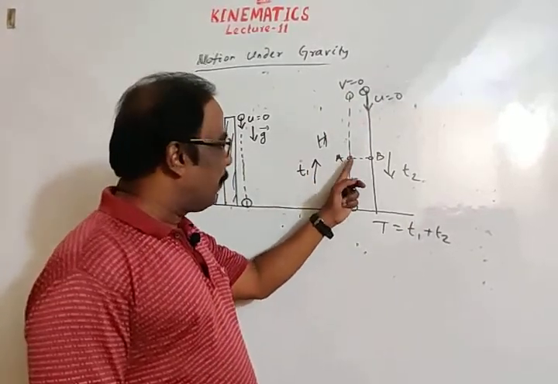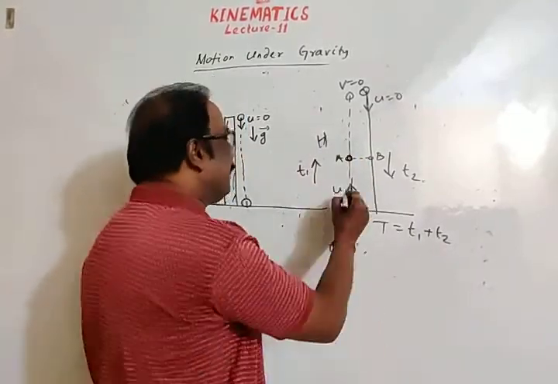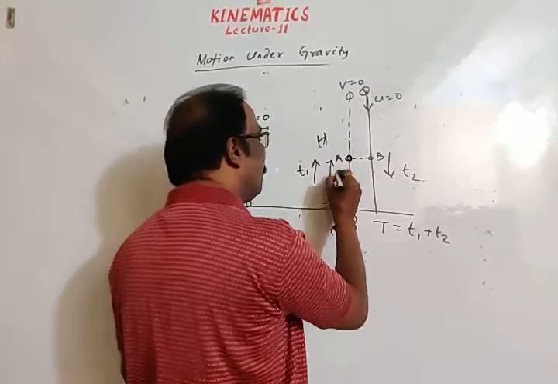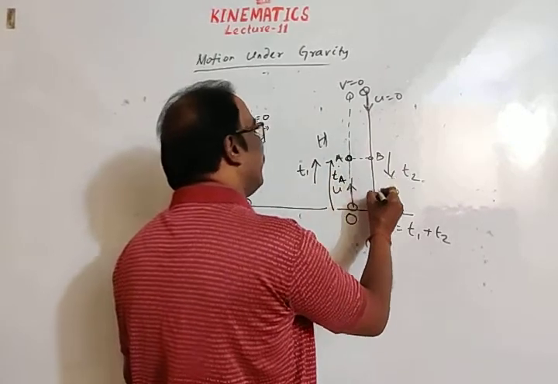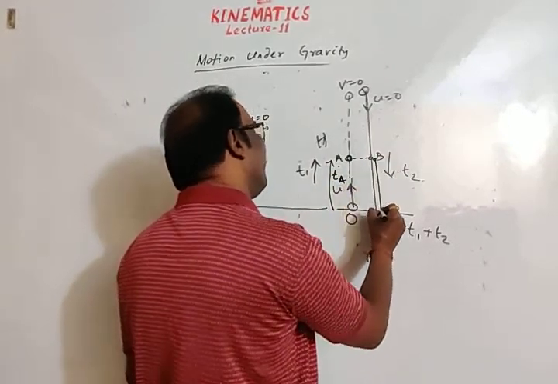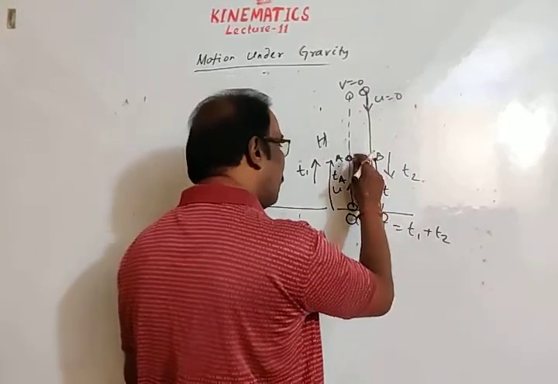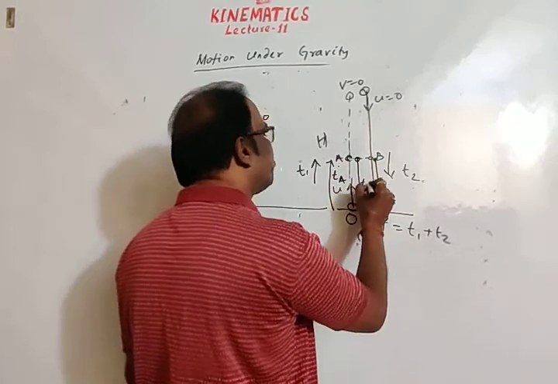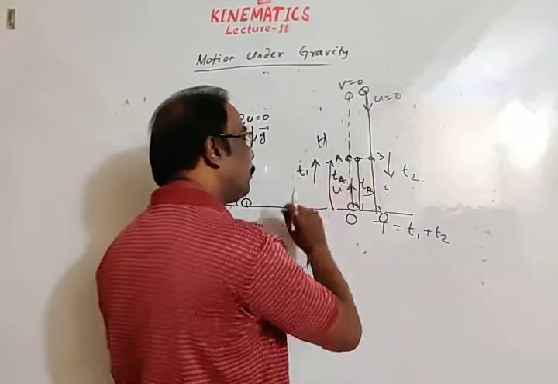So if you take the time from O to A as TA, then from B to O, time is the same. TA is equal to TB.